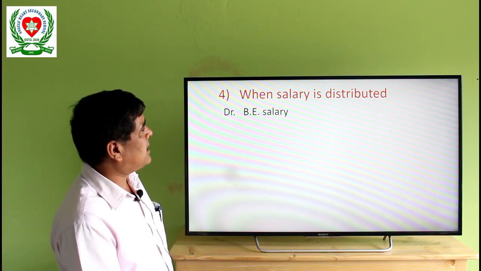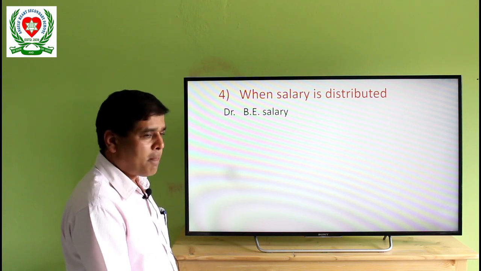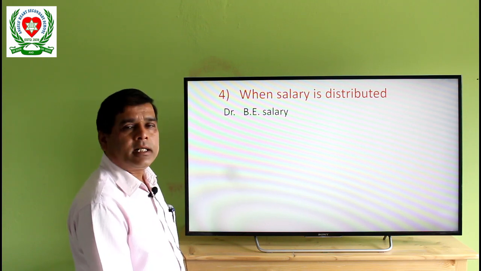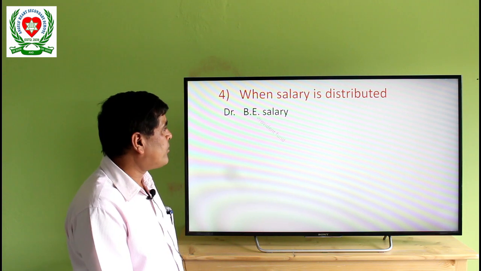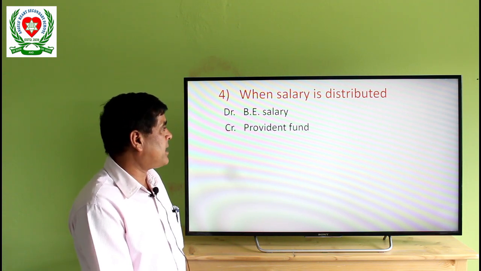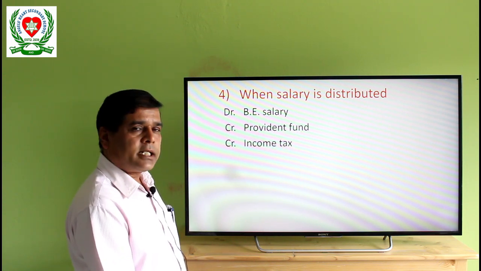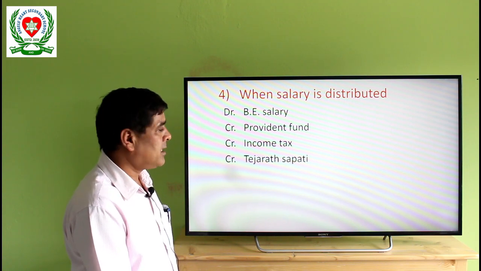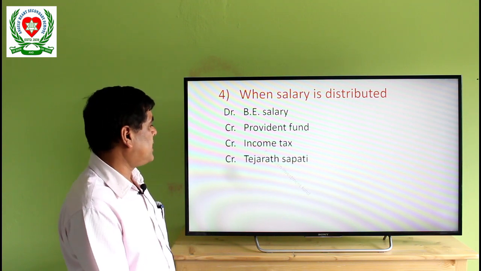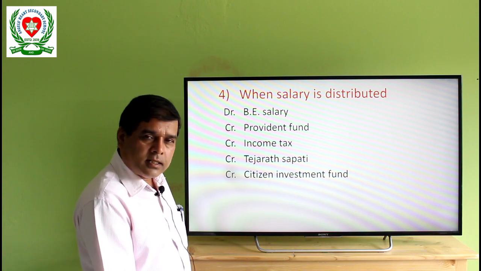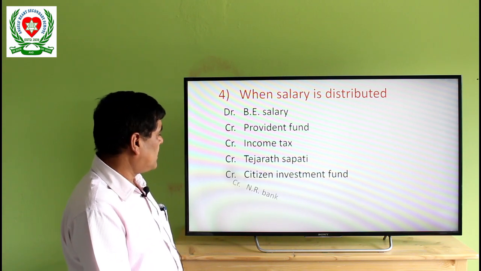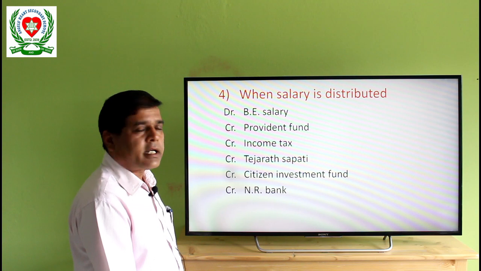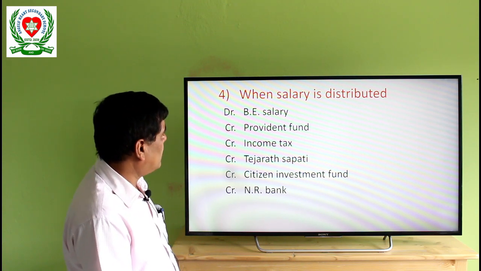So while distributing salary, we apply this formula: debit salary, credit provident fund, credit income tax, credit Tijarat Sapati, credit citizen investment fund, and at last credit NR Bank.